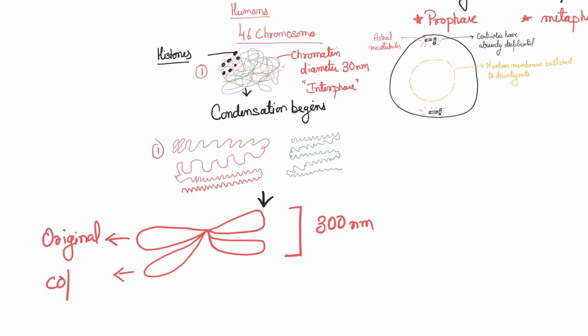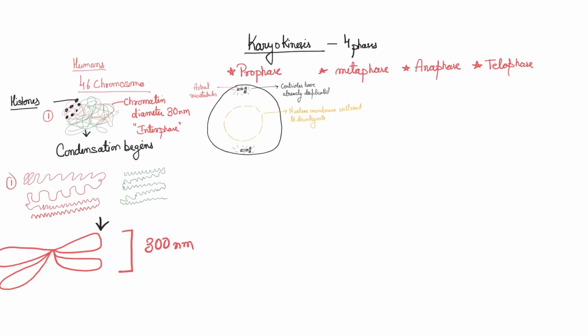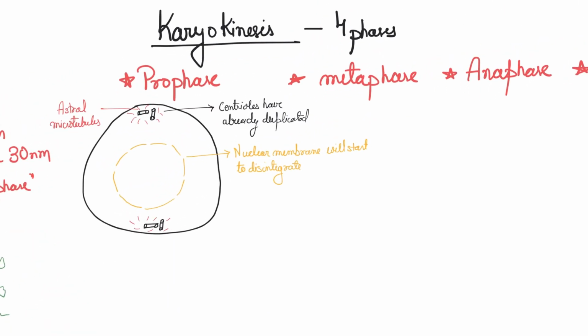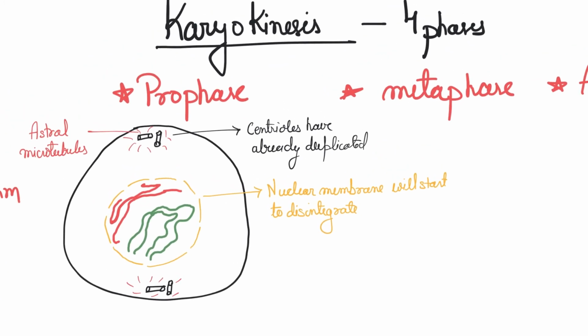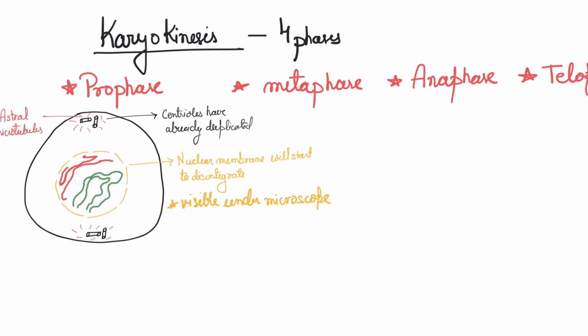So let's say the first one was the original, the second one is the copy, a duplicate, which we produce by replication. And these are called sister chromatids. Originally, they are not sisters because sisters will have differences, but these are exact replicas, right? So by the prophase, you can see the chromosomes. By the end of prophase, you'll be able to see the chromosomes because they have super condensed now. Not all the way down, but they have condensed enough that it's visible under the microscope, right? So that is the prophase of this, right?